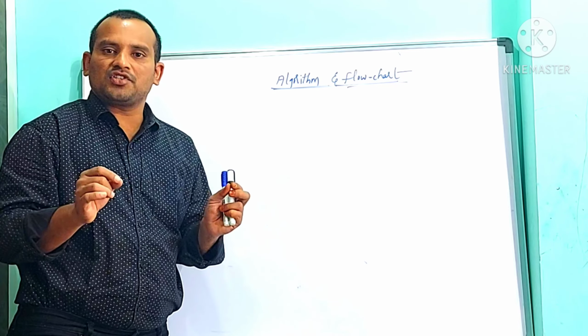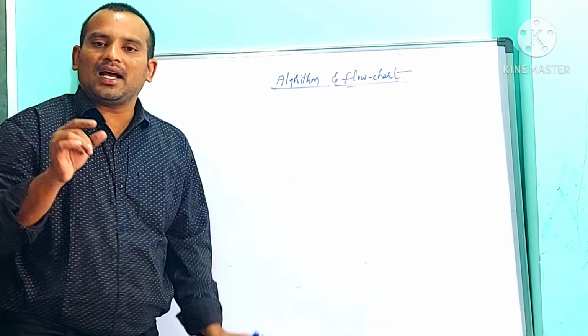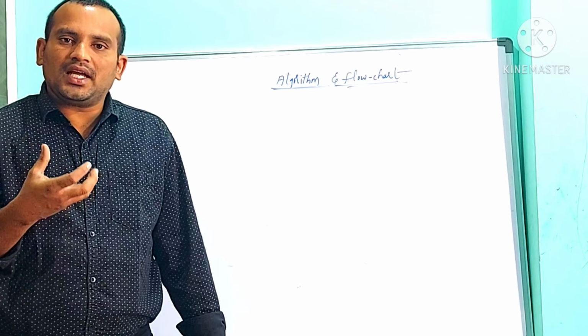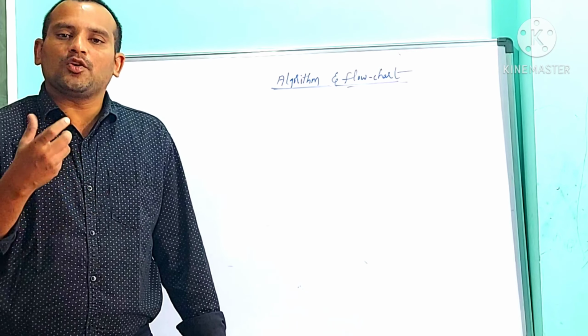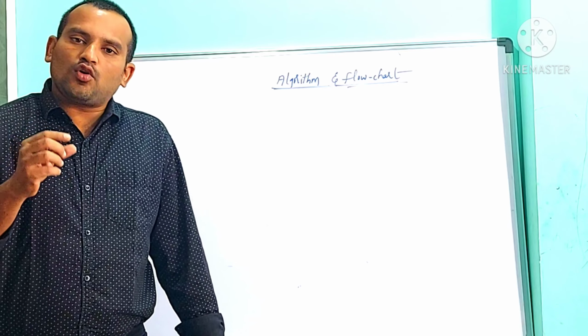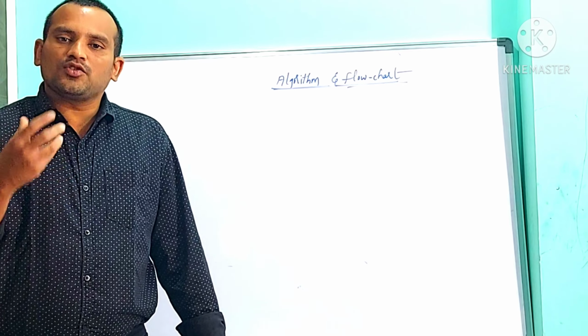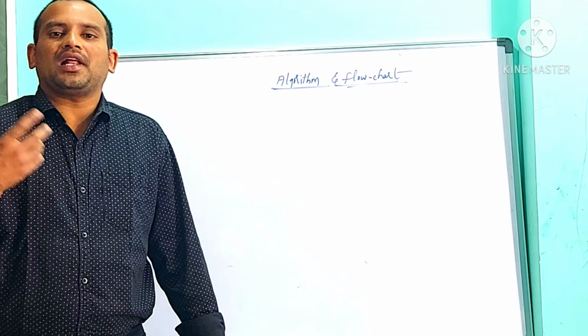Finally, these are the definitions of algorithm and pseudocode. Algorithm is a step-by-step procedure for solving any kind of problem by using pseudocode. Pseudocode is an informal and artificial language which we are using to write the steps of an algorithm.